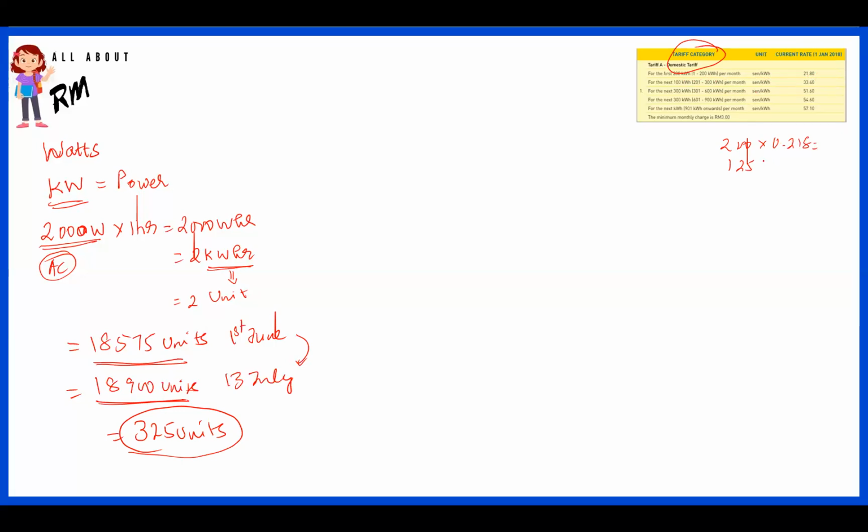For the second, you can see from 200 to 300 the rate is 33.4 sen, meaning 0.334. So 200 multiplied by 0.218 gives you around 43 ringgit 60 cents. Similarly, 125 multiplied by 0.334 is around 41.75. The total is what we call your total electricity bill.